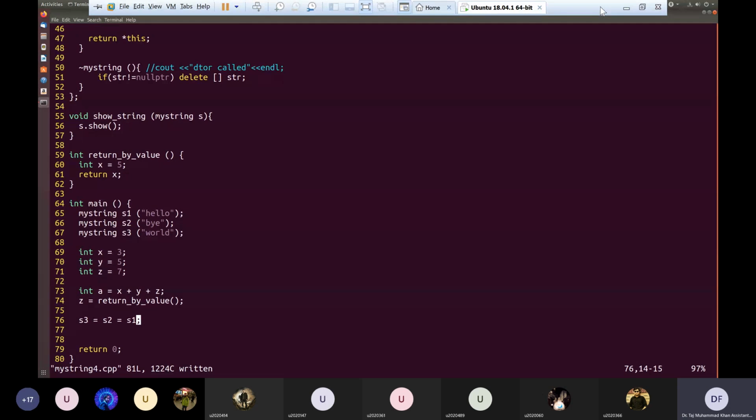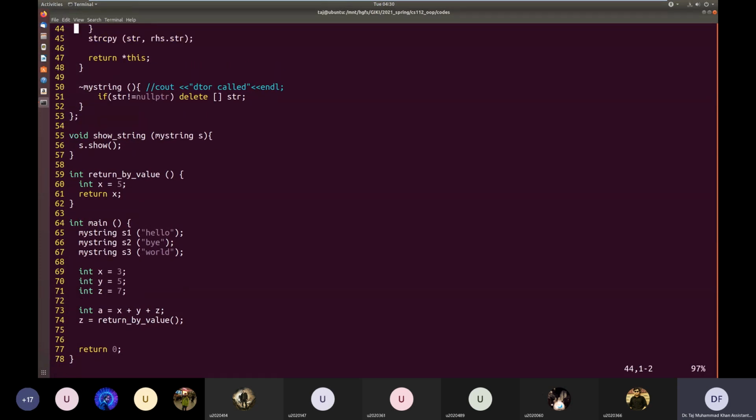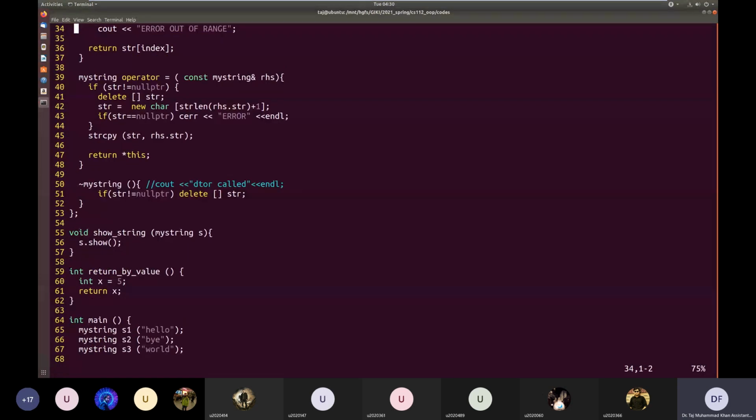So let's define a plus operator. This usually returns a reference, but let it be my string operator plus.